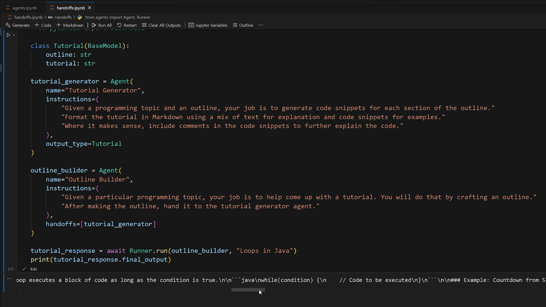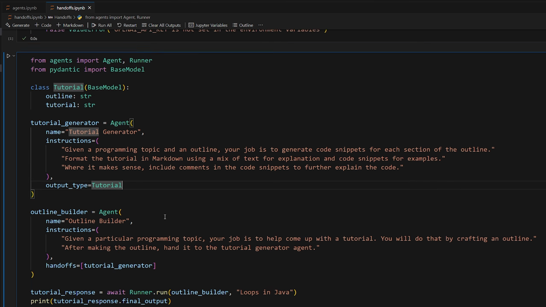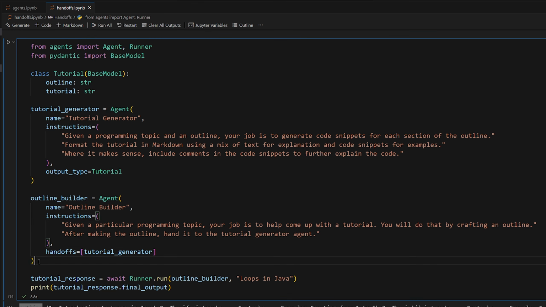It's hard to look at, it's just putting it all in one line, so it's hard to actually read it, but we do have our outline and our tutorial, so it's working. What's great about this is that even though only the first agent is generating the outline, it has to pass that outline to the second agent when it's handing off.